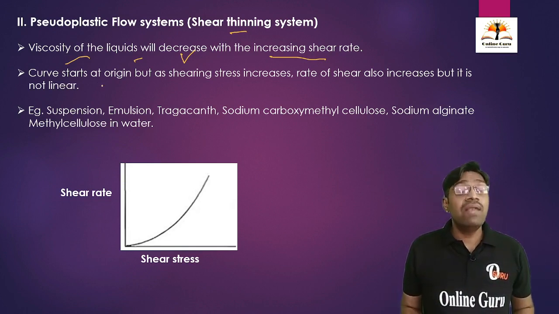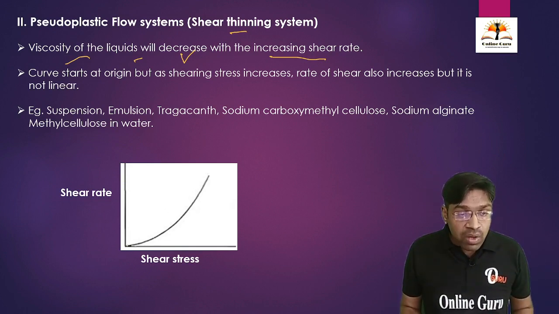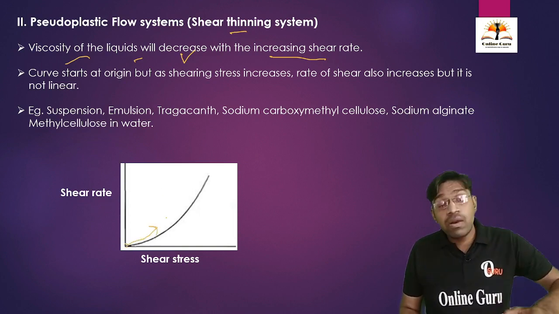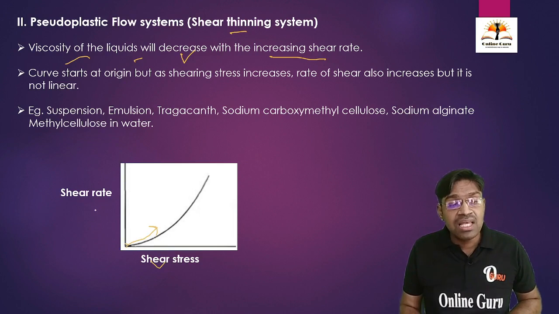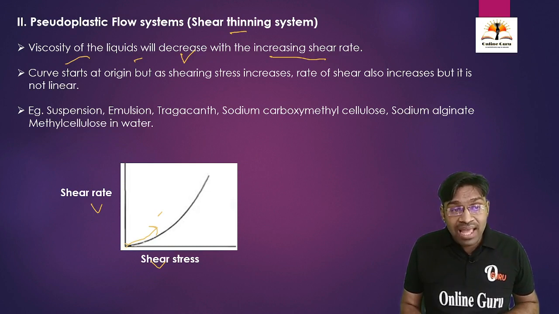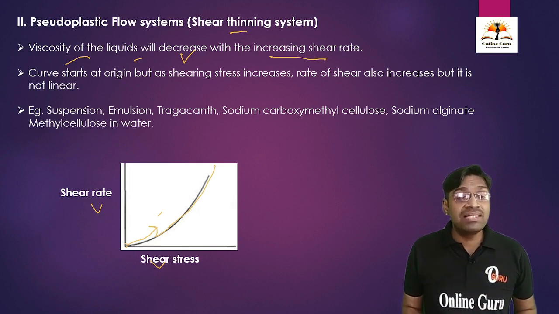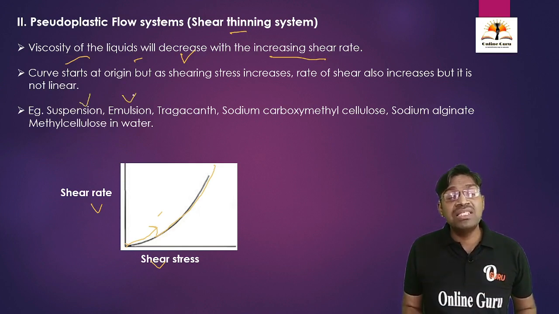Okay, then what will happen? The curve will start from the origin. See, the curve will start from this origin itself. When we are going to increase the shearing stress, the shear rate is also going to increase, but the curve is not straight, it is going to move like this. Okay, there is a slight curve. It is not a straight line. The examples of the pseudoplastic flow system are suspensions, emulsions, tragacanth, sodium carboxymethyl cellulose, sodium alginate, and methyl cellulose in water.